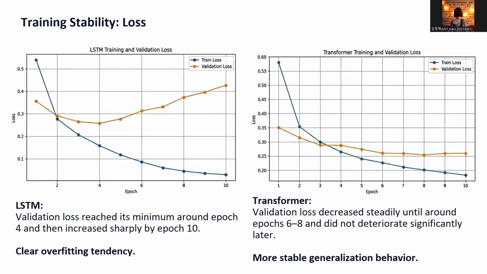These slides show the training and validation loss curves. For both models, training loss continuously decreased, which means both models learned the training data. However, their validation loss patterns were different. The LSTM validation loss increased after the middle epochs, showing a clear overfitting tendency. In contrast, the transformer encoder maintained a more stable validation loss. Therefore, based on the loss curve, the transformer showed better generalization behavior.